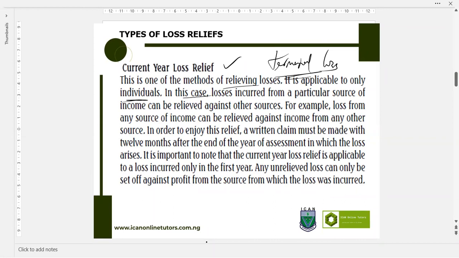In this case, losses incurred from a particular source of income can be relieved against other sources. For instance, let's say Mary is into a business of buying and selling of, let's say,